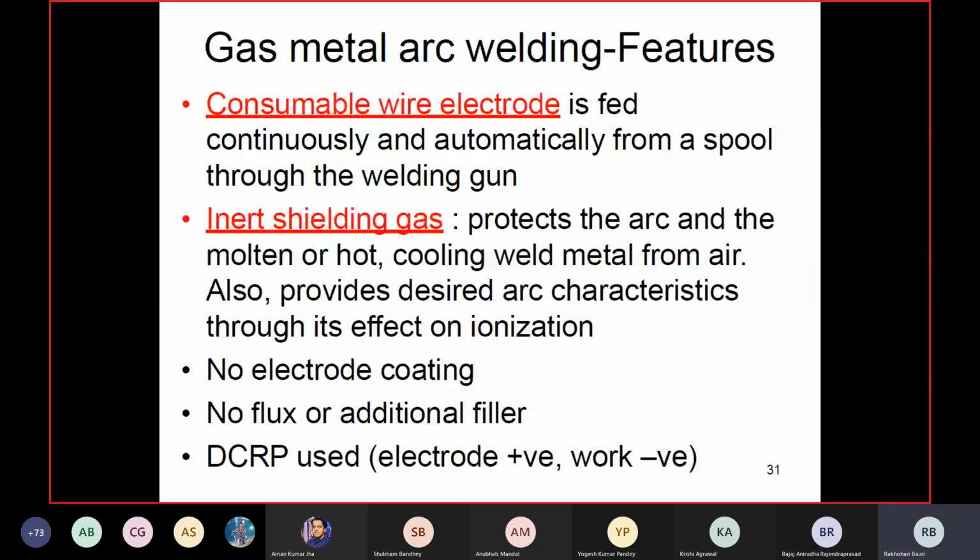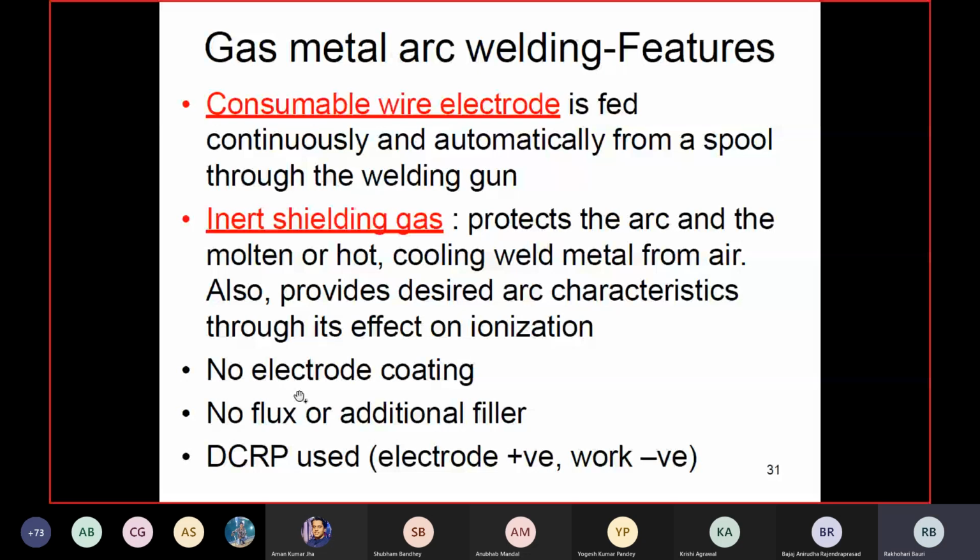Now gas metal arc welding features. After completing, I will show the video. It uses a consumable wire electrode and an inert gas for shielding, generally argon gas. There is no electrode coating, because you are using a shielding gas, so no flux.